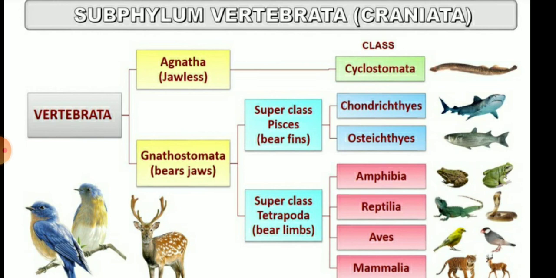Agnatha is divided into only one class, Cyclostomata. But Gnathostomata is again divided into two superclasses, Pisces and Tetrapoda. Pisces includes all the fishes, and they bear fins, like the Chondrichthyes and the Osteichthyes. And the next superclass, Tetrapoda, is again divided into four classes. First is Amphibia, second Reptilia, third Aves, and fourth Mammalia.